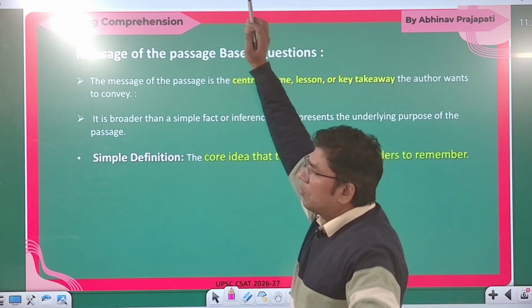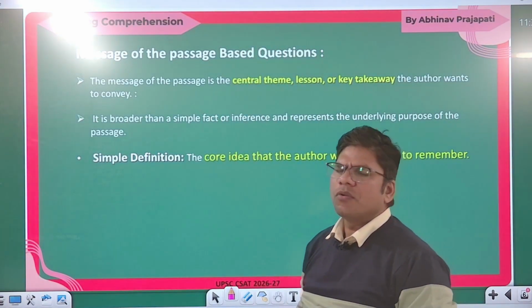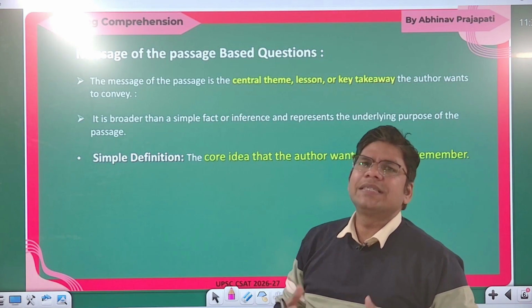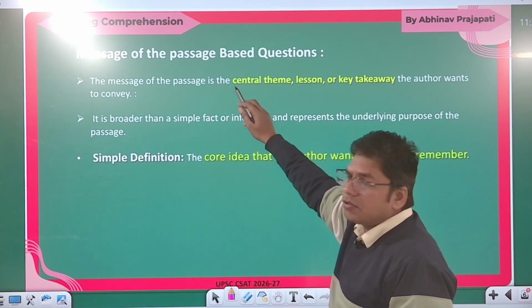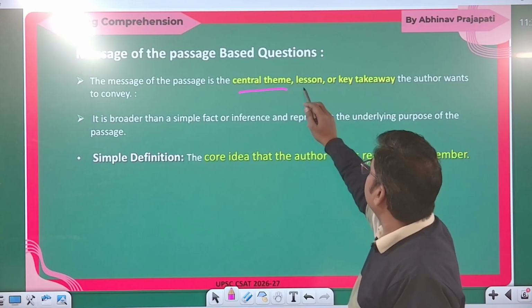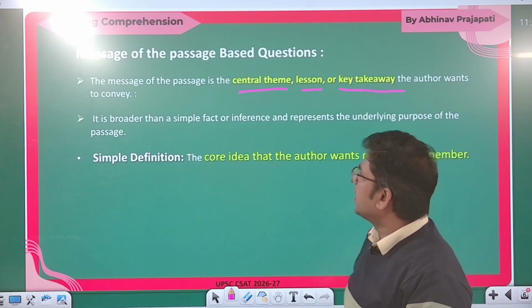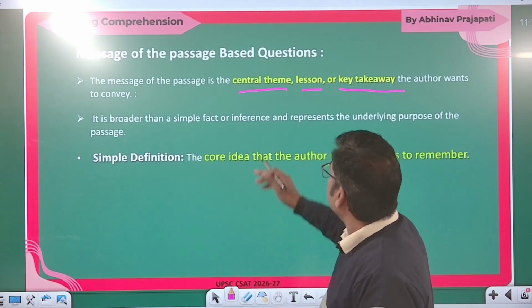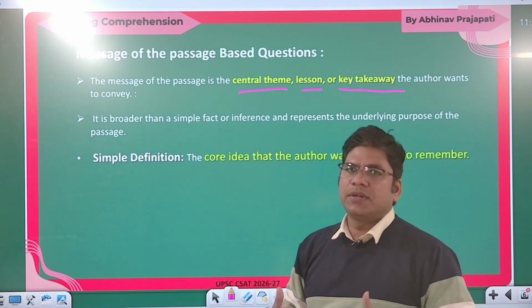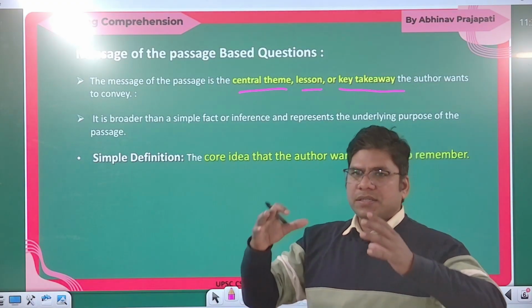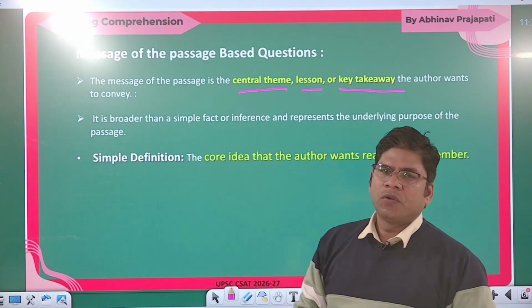To move forward, first of all we should learn what message is all about. What is the message of the passage? The message of the passage is the central theme, lesson, or key takeaway that the author wants to convey. What is the central theme, the central idea, the core idea, the core argument, the summary of the passage.